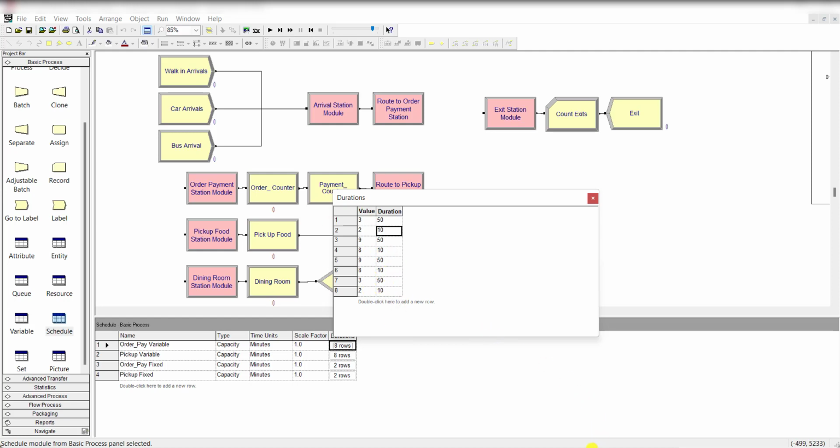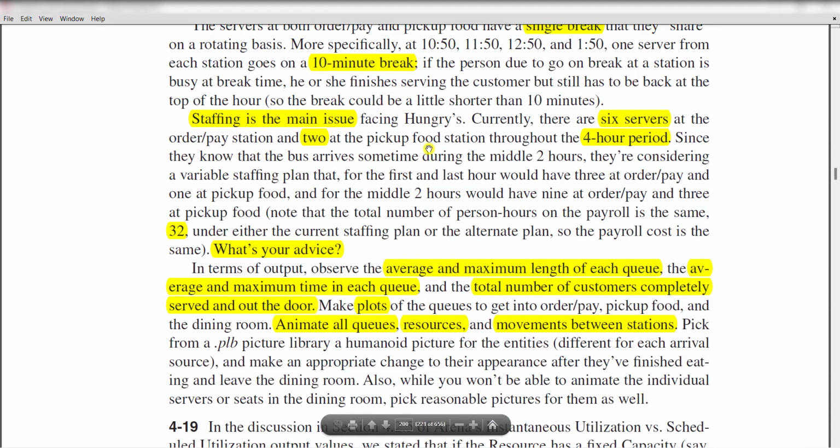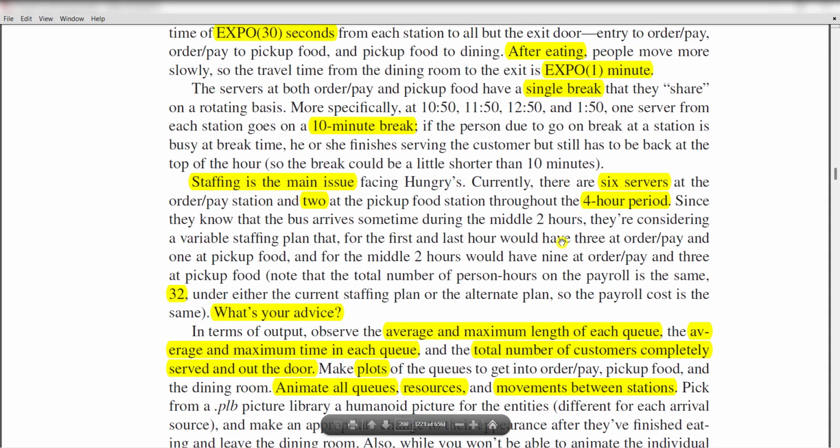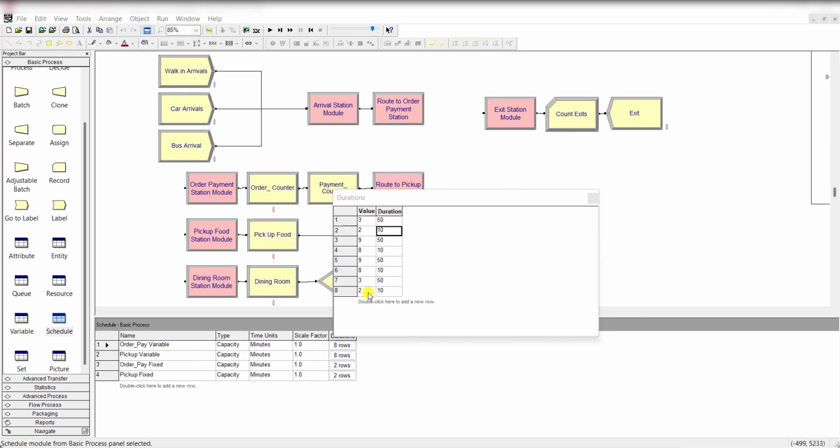These values actually come from the problem statement. So if you read the statement again, you can simply select these values and the duration count values that is shown in minutes. Simply a conversion process is done here.